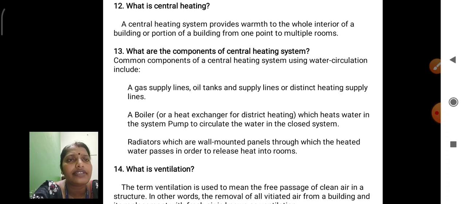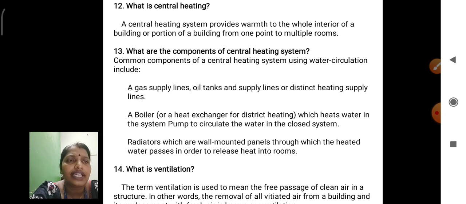What are the components of a central heating system? Mostly using water circulation, the major components are: first one, gas supply lines, oil tanks and supply lines as distinct heating supply lines. Second one, a boiler, the heat exchanger for district heating, which heats water in the system, and a pump to circulate the water in the closed system. And third one, radiators, which are wall mounted panels through which the heated water passes in order to release heat into rooms.